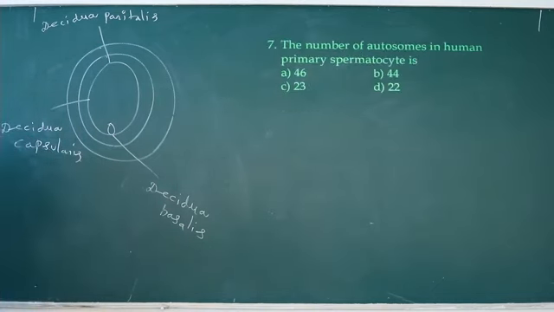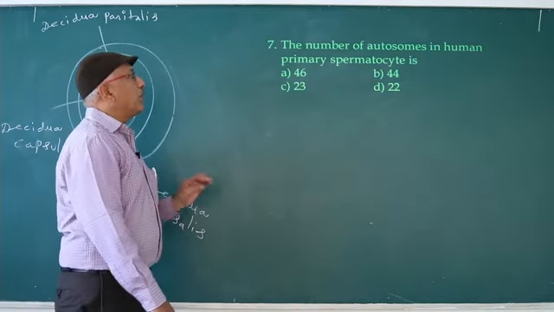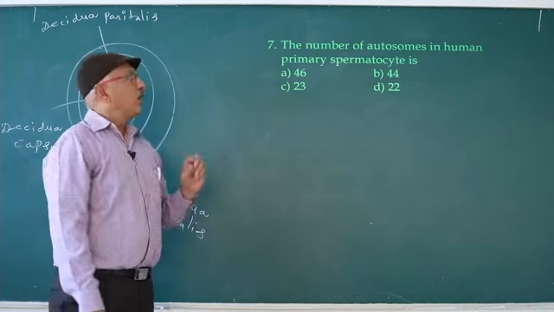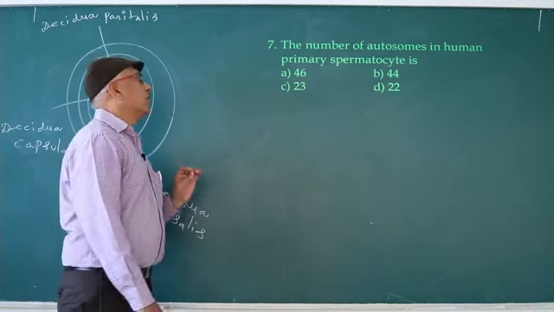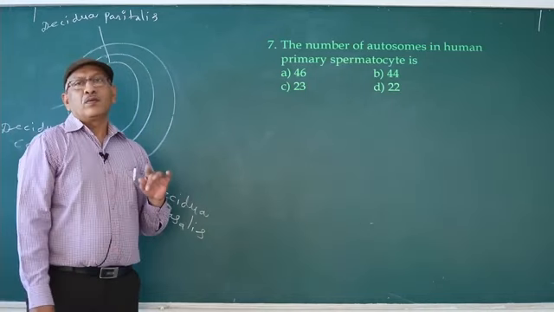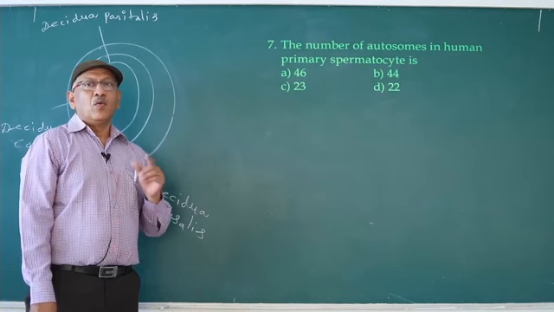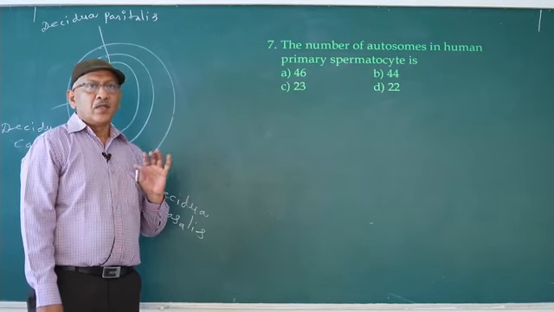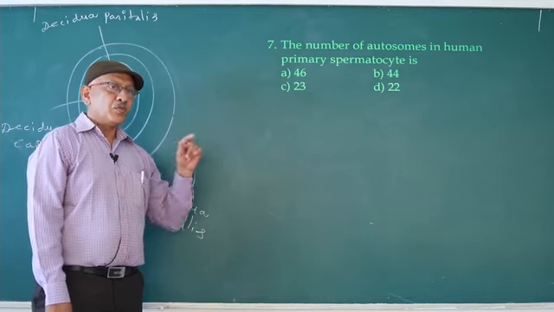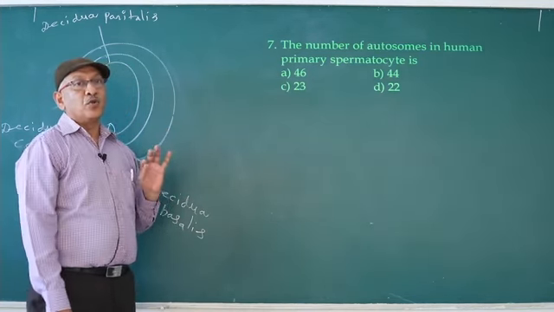Next question. The number of autosomes in human primary spermatocyte is. You should know the diploid stages in spermatogenesis. Only 2 stages: spermatogonia and primary spermatocyte. Diploid number of chromosomes in a human cell is 46.